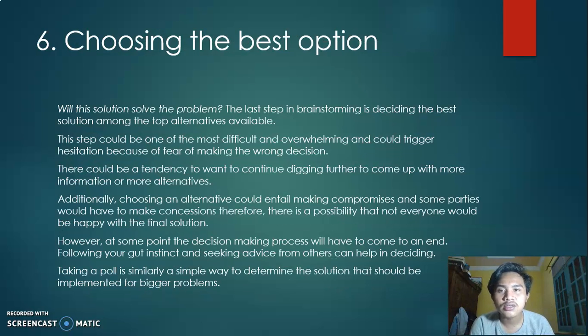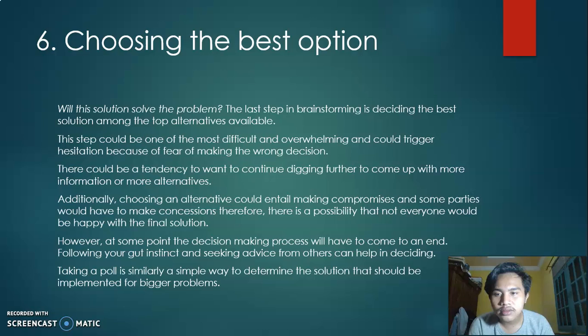Number 6, choosing the best option. Will the solution solve the problem? The last step in brainstorming is deciding the best solution among the top alternatives available. This step could be one of the most difficult and overwhelming and could trigger hesitation because of fear of making the wrong decision.